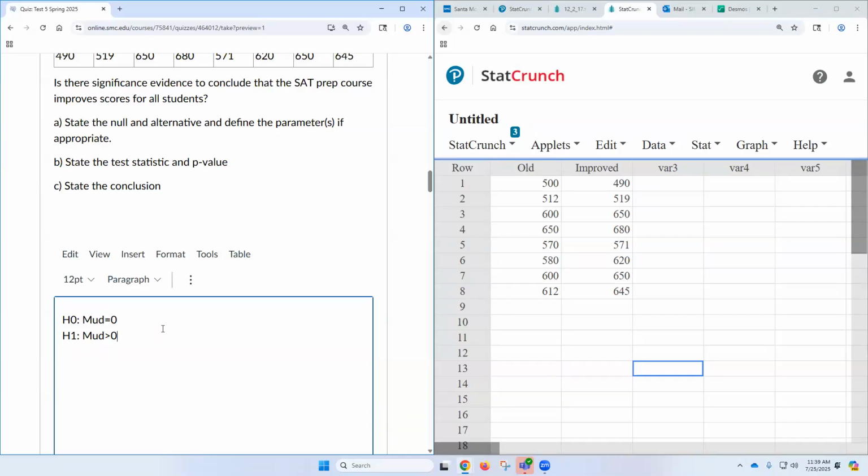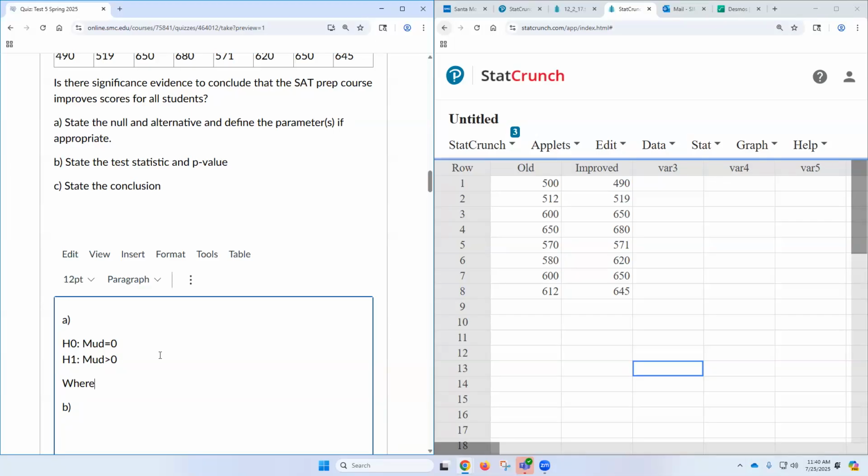My bad. Above that, put A. You should be organized, right? Or lowercase a to match what they have up there. And then go below that. Now, it does say to define the parameters also in that. So we should say where. In part A, we have to say where, right?